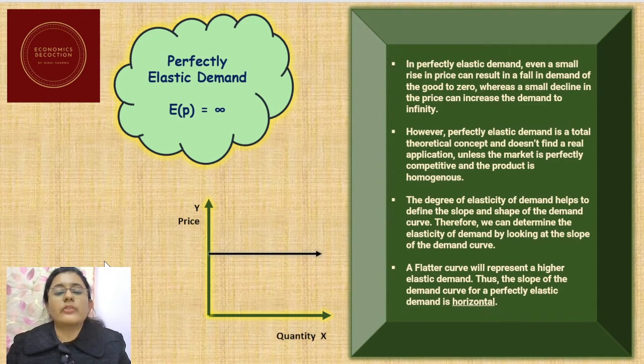We generally do not find its real application, but still we have to learn this concept, and the demand curve will be a straight line that is parallel to the horizontal axis. Okay, I hope the concept of perfectly elastic demand is clear to you, and that's why the value of elasticity is infinity, because even a small change in price is going to have an infinite change in quantity demanded.